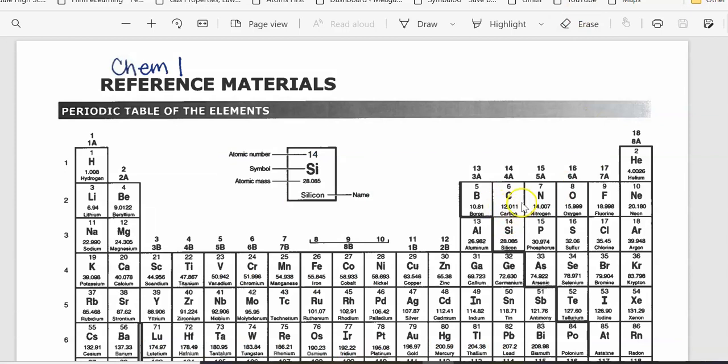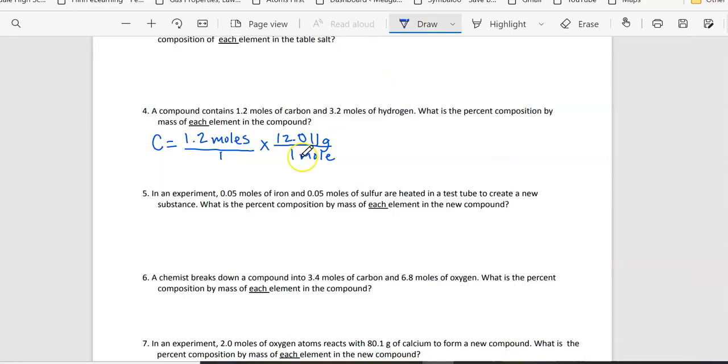This bottom number right here, which represents what's called the atomic mass, is the number of grams in 1 mole of any element. Each of the elements has that number. So we're going to go from 1.2 moles and multiply by the grams to get the number of grams. Moles will cancel out, leaving grams. So 1.2 times 12.011, I'm going to get 14.4.